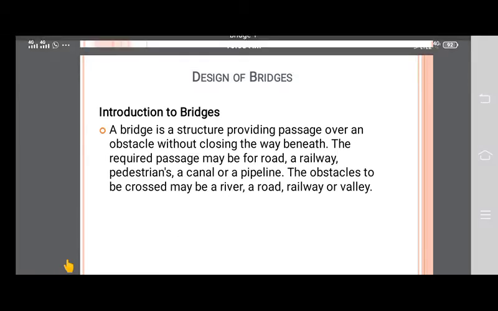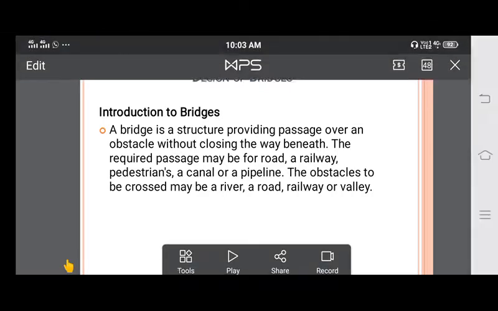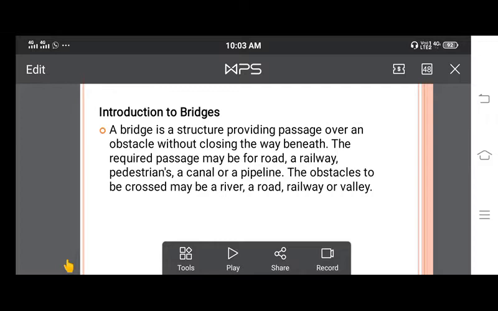We know that a bridge is a structure which provides a passage over obstacles. Let's have an example. Where can we see bridges? On highways, we provide bridges for underpasses, and wherever there is a river, we provide bridges to cross that river.